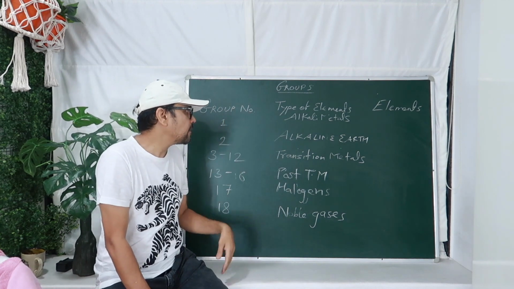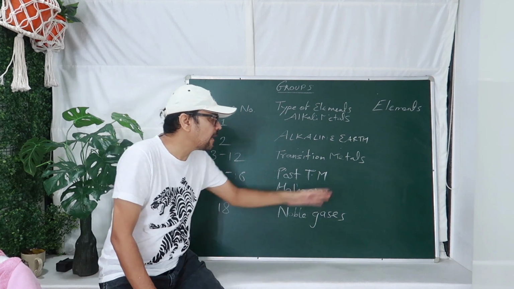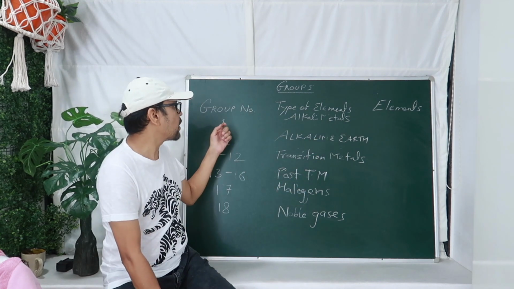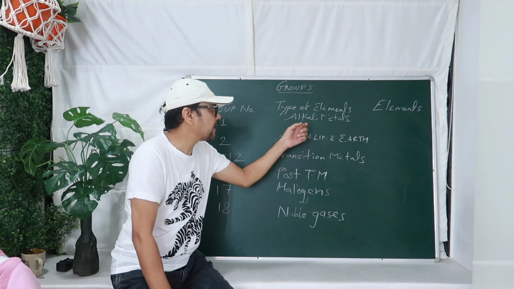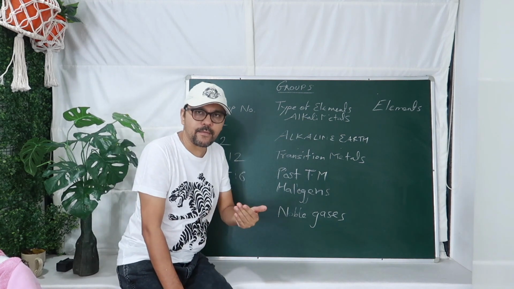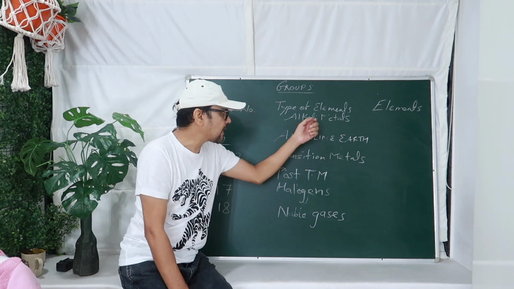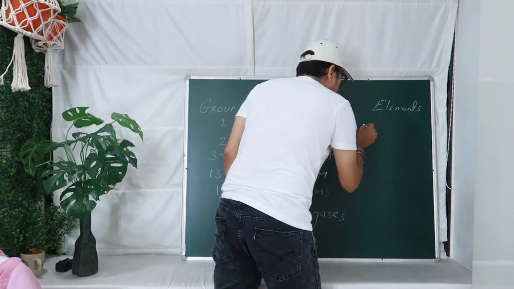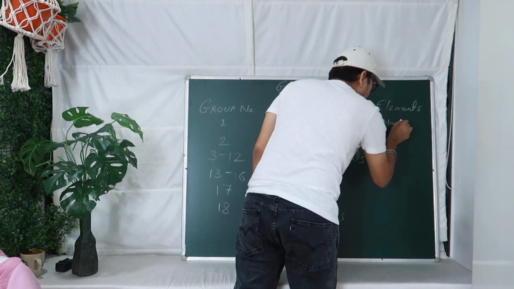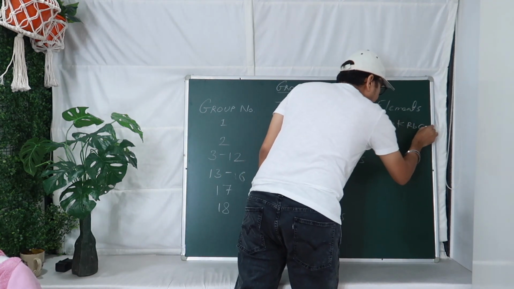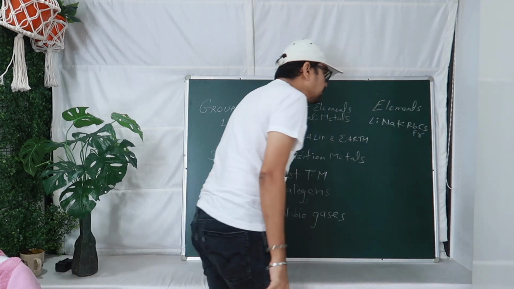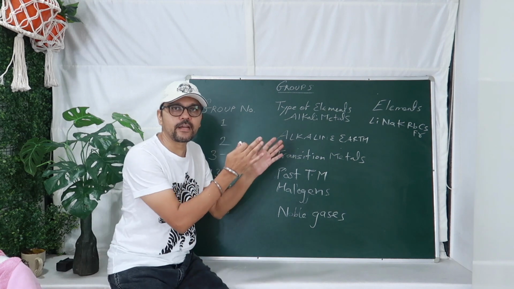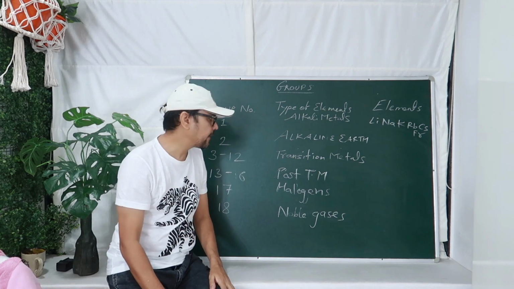This is called group number. Here type of elements or alkali metals, and over here elements you have to know. Now first of all, group number is 1. Group number 1 is called alkali metals, जिसके बारे में डेप्थ में थोड़ी देर के बाद बताऊंगा. Alkali metals, which elements come under alkali metals? Everyone knows Li, Na, K, Rb, Cs, Fr. These all elements come under alkali metals. It is on the extreme left hand side of the modern periodic table.